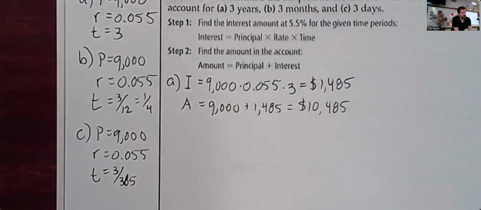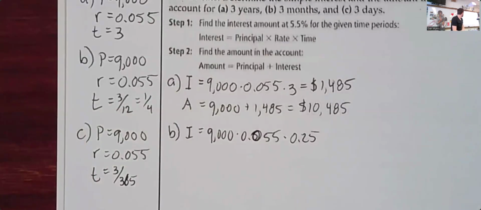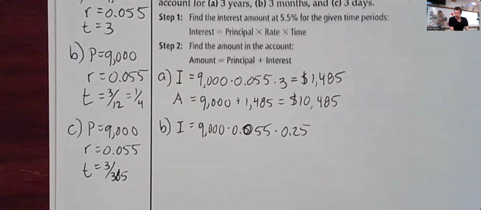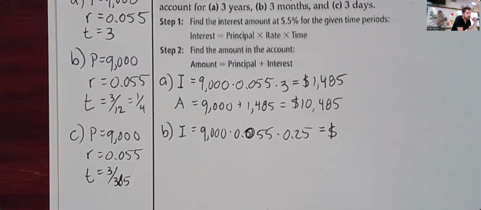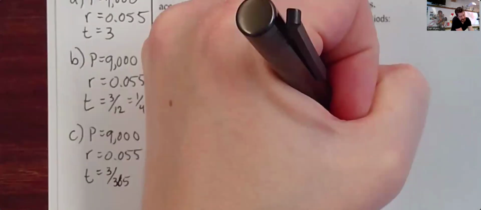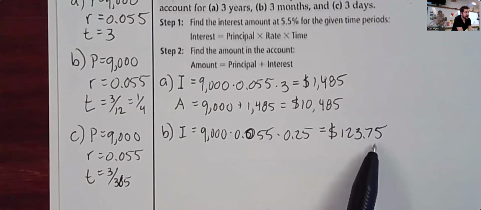So for B, the value of I is going to equal 9,000 times 0.055 times 1/4 this time. Or if you want to, you can say 0.25, same thing. How much interest is earned to the nearest cent? Yeah, $123.75. Great. So in 3 months, it's $123.75, which is a lot less than 3 years. So it should be less interest, which it definitely is.